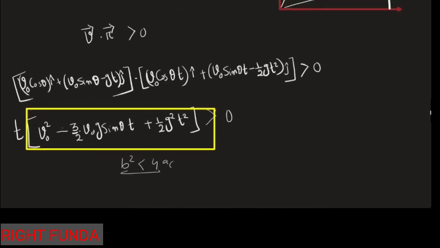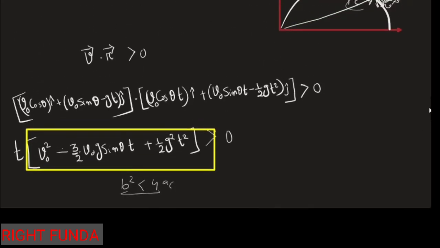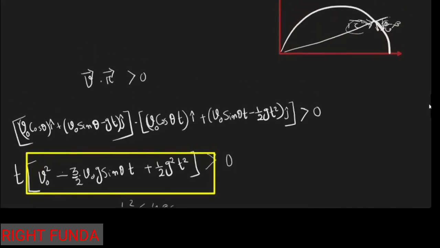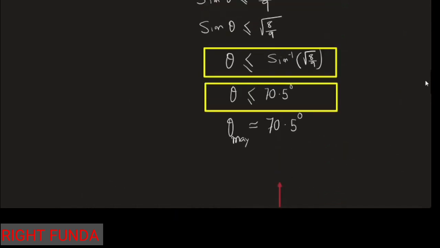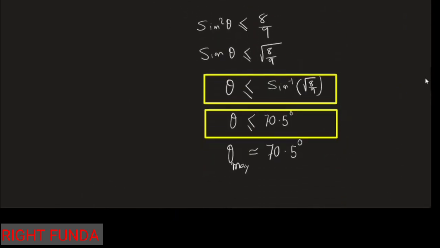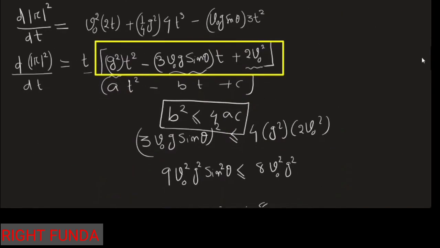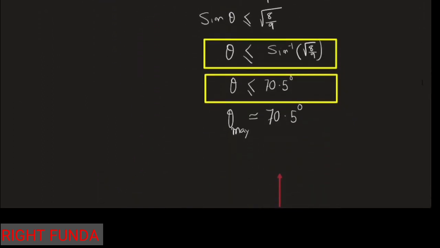But here earlier we differentiated, and here we did the dot product and said that the dot product should be greater than 0, a positive quantity, meaning an acute angle, so that the velocity has a component in the direction of the position vector. And again we get the same equation. Once we obtain the same equation, the process will be the same, and we obtain the condition that theta should be less than or equal to sine inverse of the square root of 8 by 9, which is around 70.5 degrees. So we solved the question.